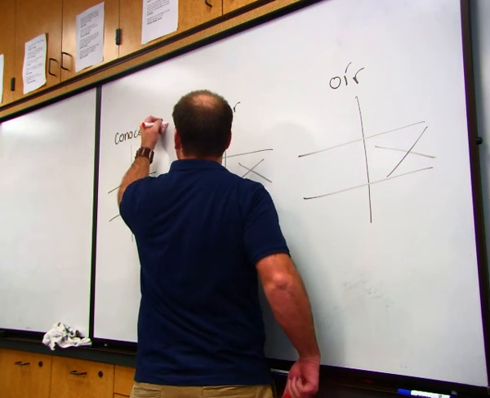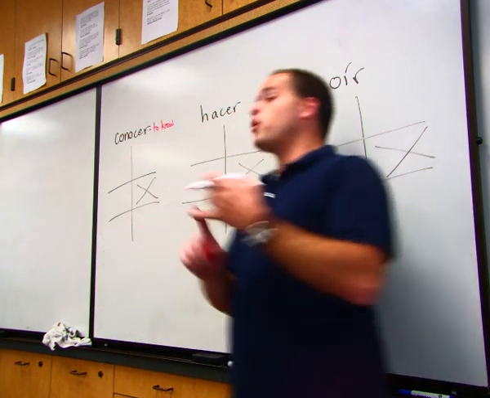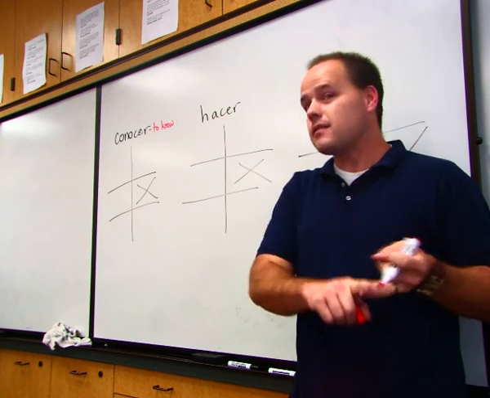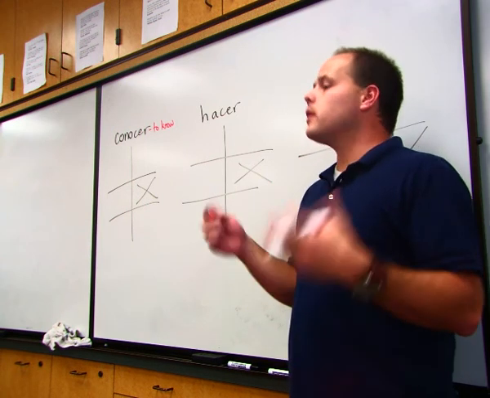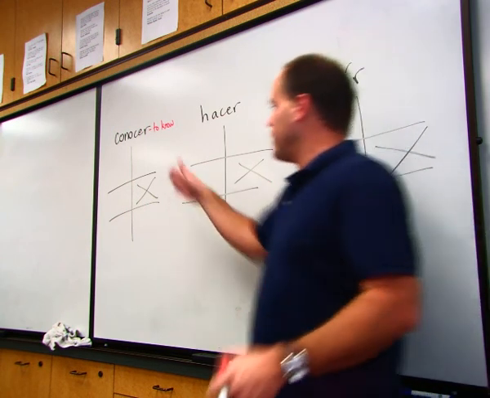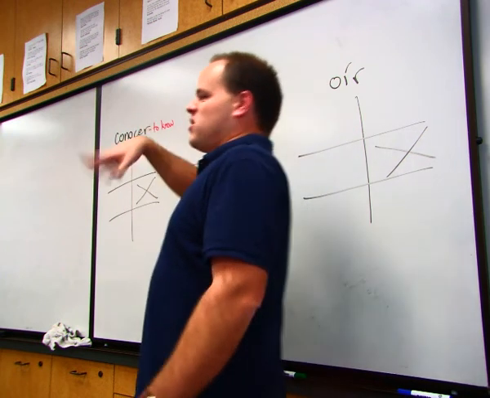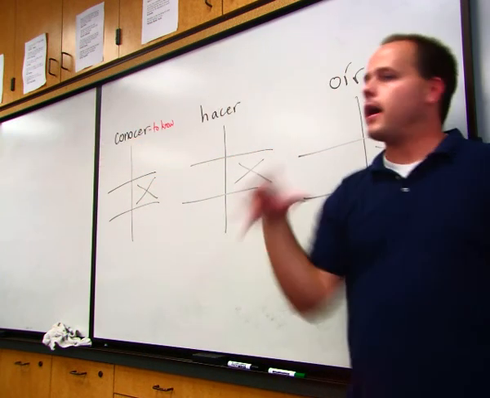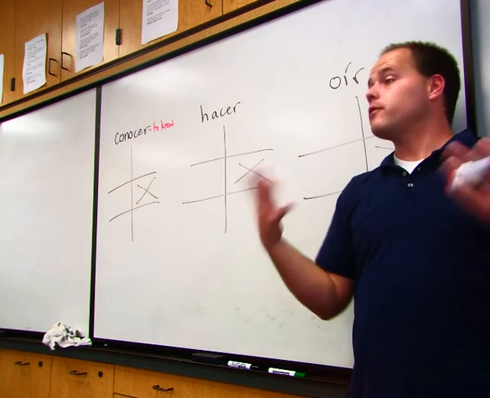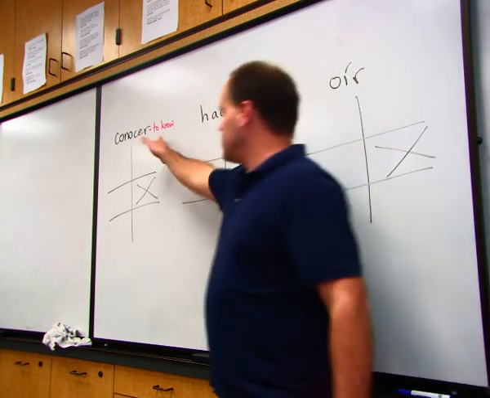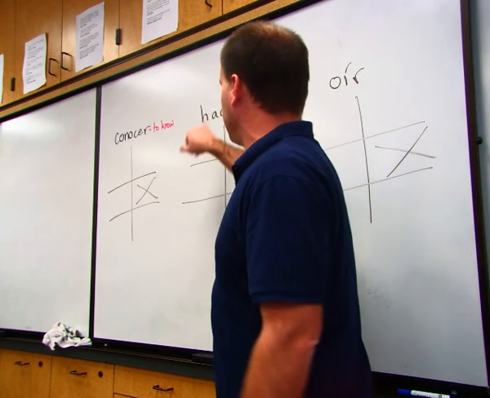To know. Usually meaning to know a person, to know a place, like to have been there, and then to be familiar with something, like a song or a movie. Okay, that's what we use conocer for.